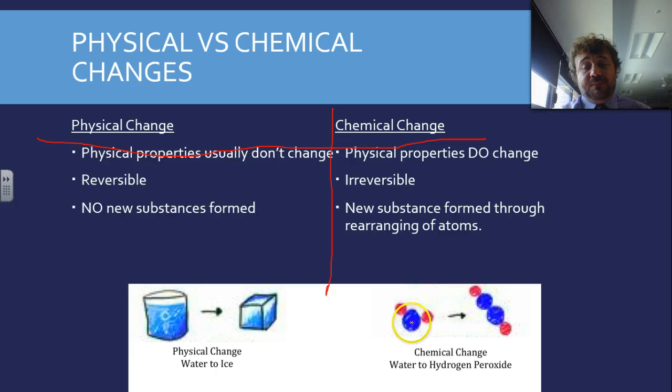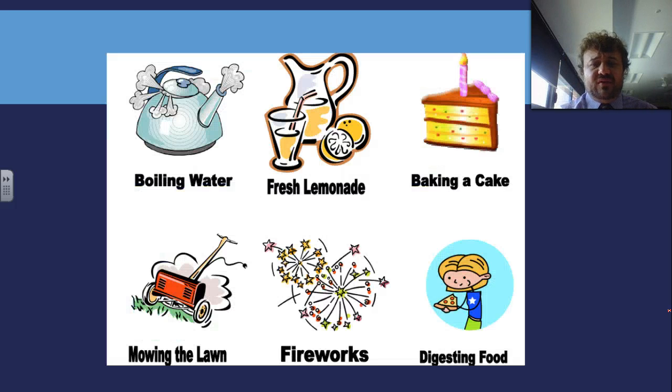Alrighty, so here we have water. Here's water, that's the oxygen, there's two hydrogens. When we make hydrogen peroxide from water, we now have a rearrangement of atoms. We have two oxygens together with two hydrogens. You can even see that the molecules are a different shape. That is a chemical change. A new substance has formed. So all these changes involve energy, but a chemical change usually involves a lot more.